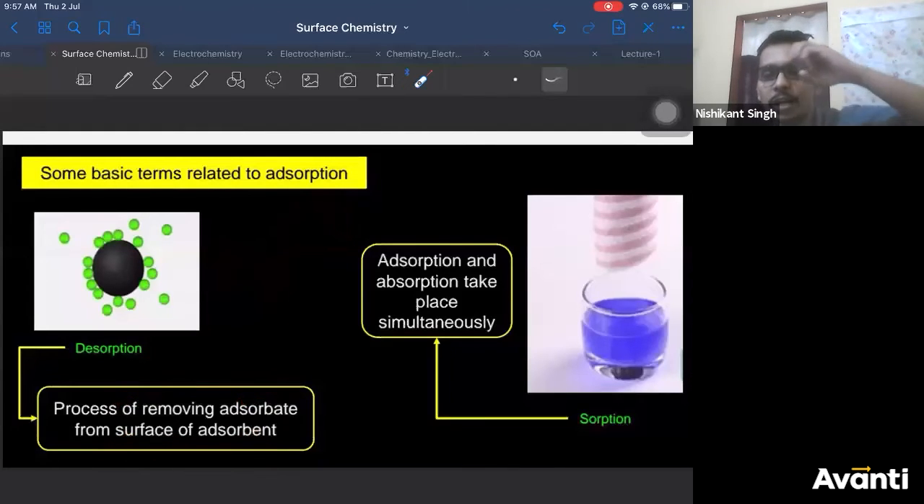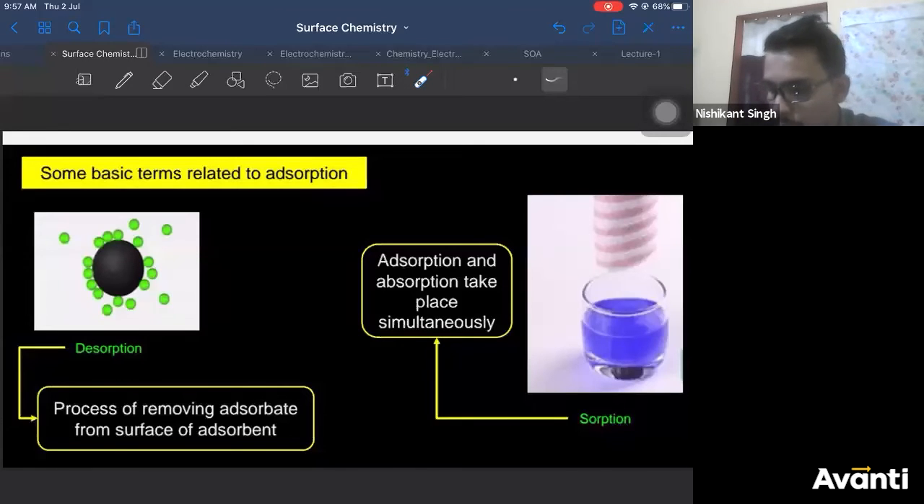The removal of adsorbed molecules from the surface by heating or other methods is known as desorption. Correct? Veerbhadra, I have already said that yes, it is anhydrous CaCl2. So the process of removal of adsorbate molecules from the surface of the adsorbent is called desorption.